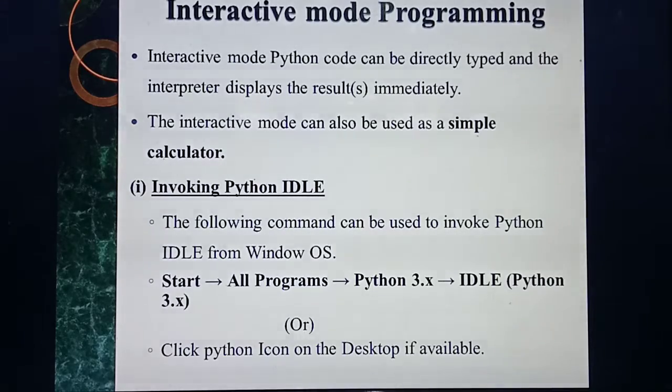If you are going to program in interactive mode, the symbol 3 greater than symbol will be there. After that only you type the program, and you immediately get the result in interactive mode. But script mode is not like that. Just like a text file or word file you need to type and save the file with the extension .py. Again you need to run the program and take the output. Now we are going to study in detail about interactive mode as well as script mode.